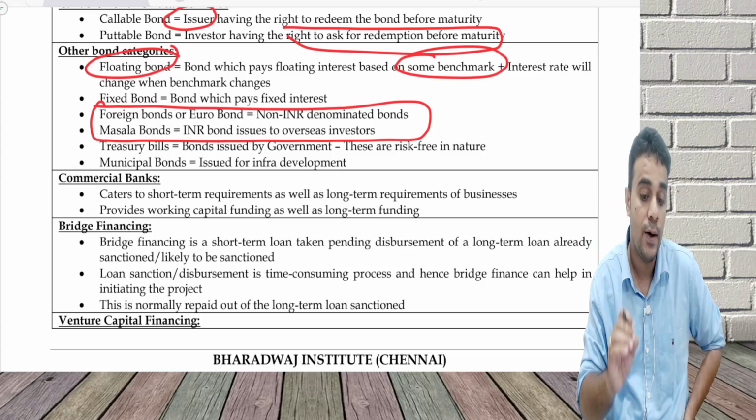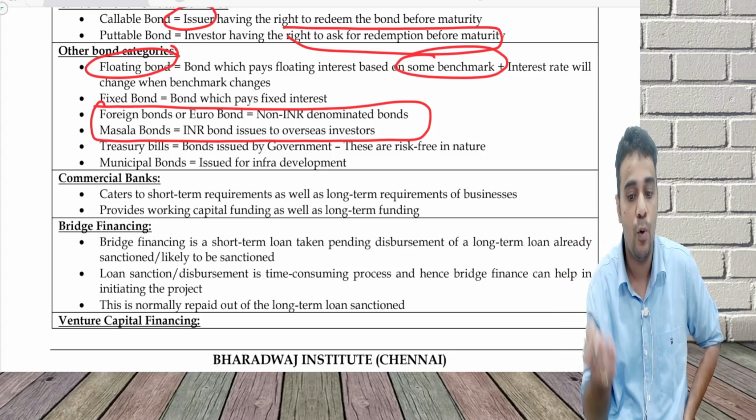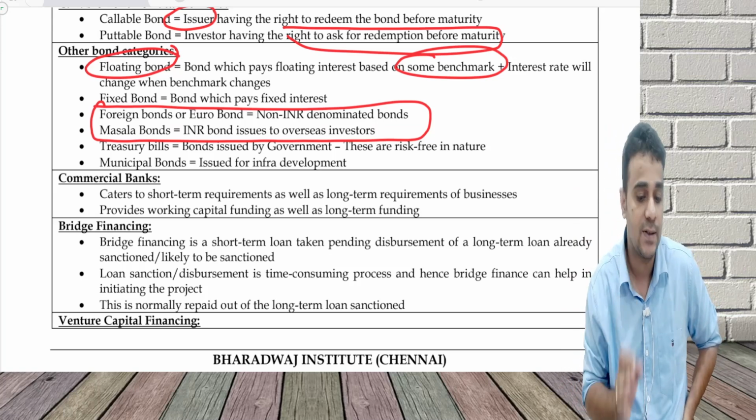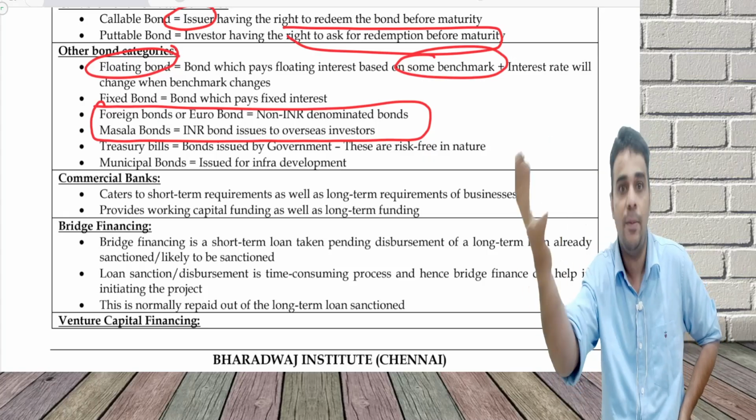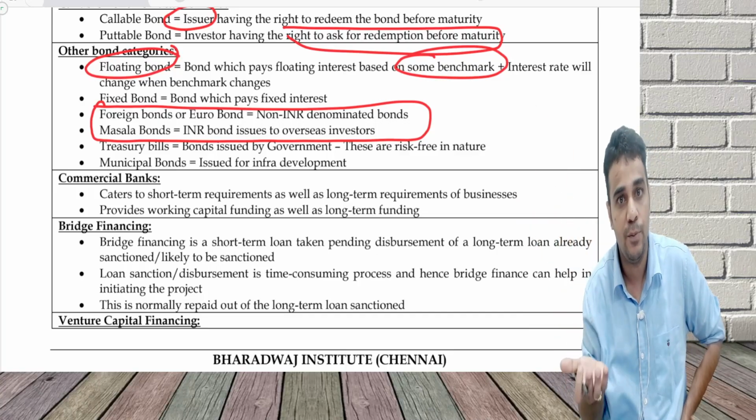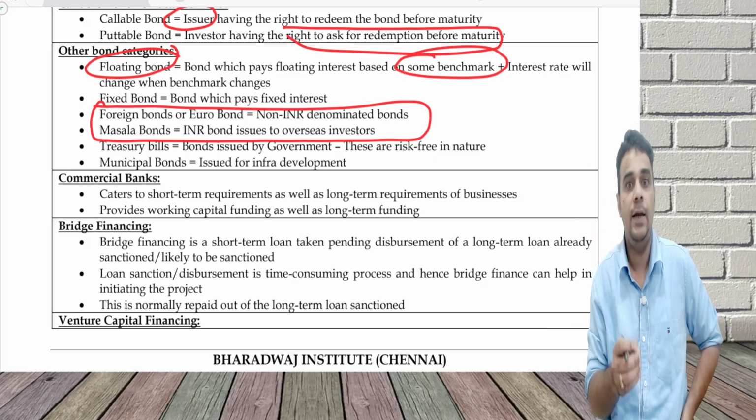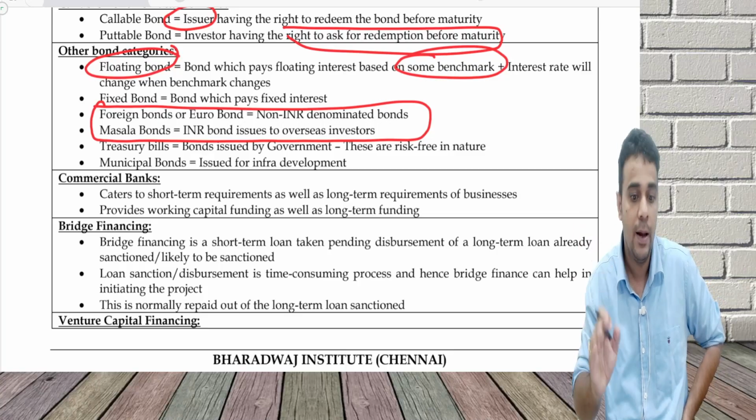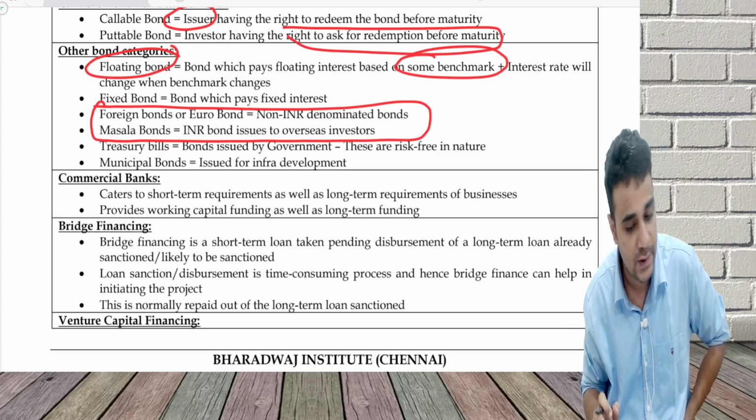A masala bond is for the overseas investor. People who are in the US, if they invest in an INR bond, it is called a masala bond. For us it is a foreign bond when we buy abroad. For them an Indian bond is technically a foreign bond. But theoretically, what we call a masala bond is an INR bond which is sold to an overseas investor.